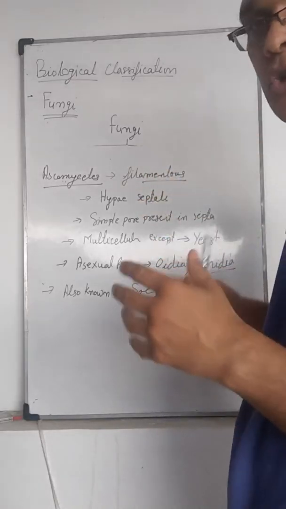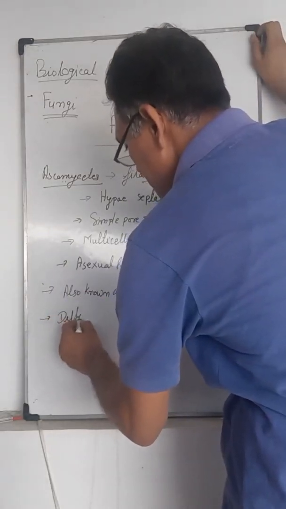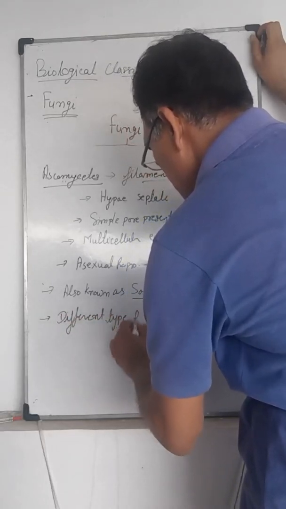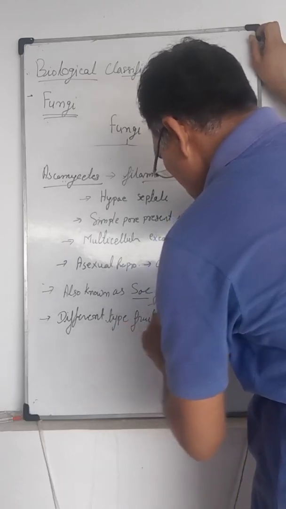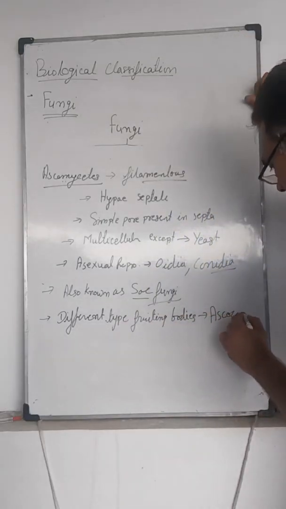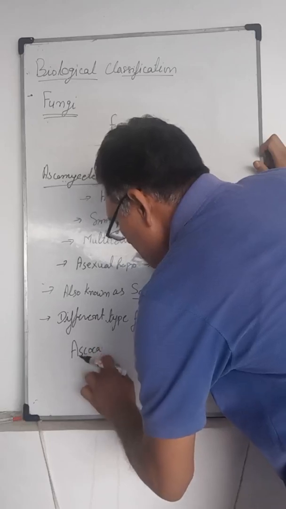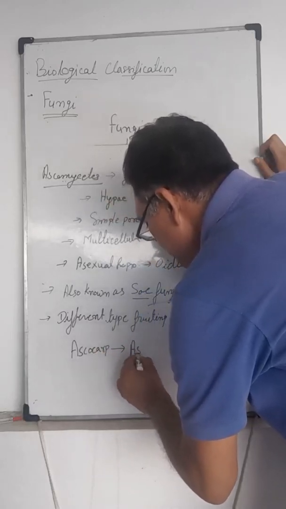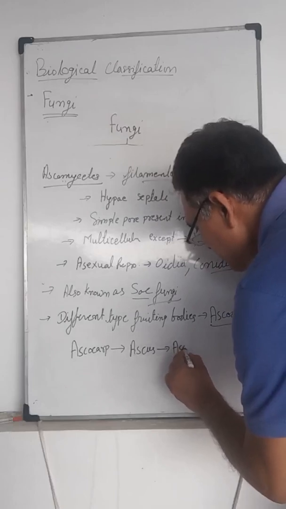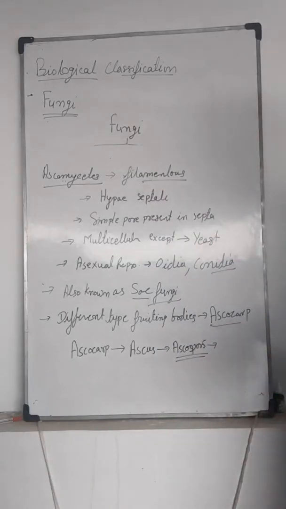Inside the ascomycetes a fruiting body is present, known as the ascocarp. The ascocarp contains asci, and each ascus contains ascospores.